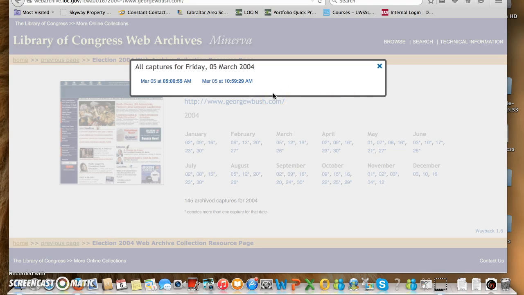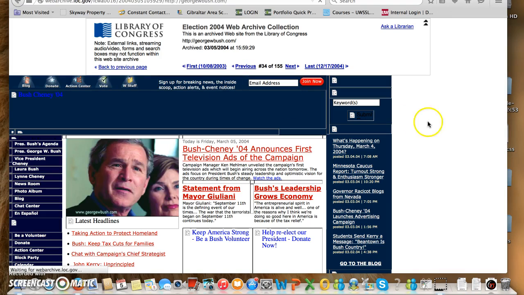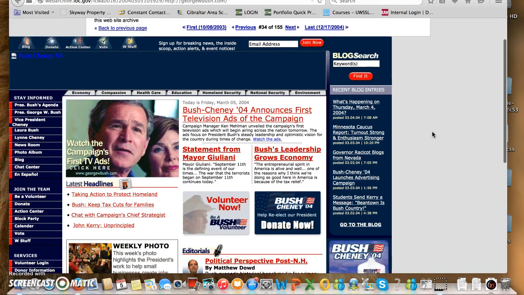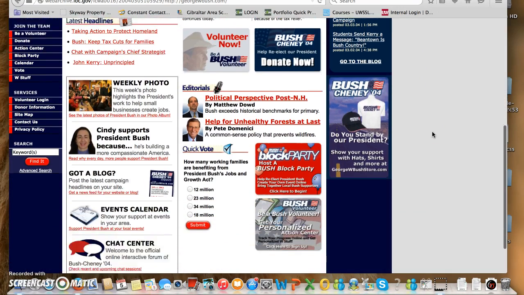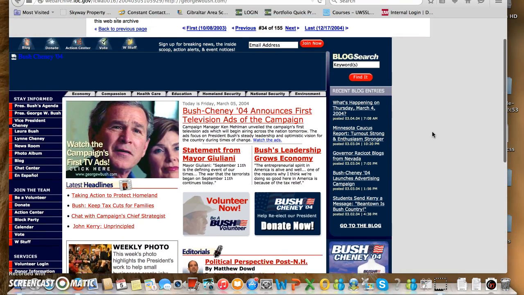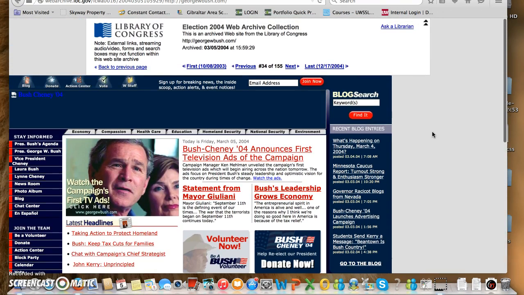When clicking on a choice, this little message comes up stating all captures for Friday, March 5th, 2004, and it gives me the exact time of the day when this was accomplished. By clicking on that time frame, I will get the exact content and the looks of this page on that day at that hour.